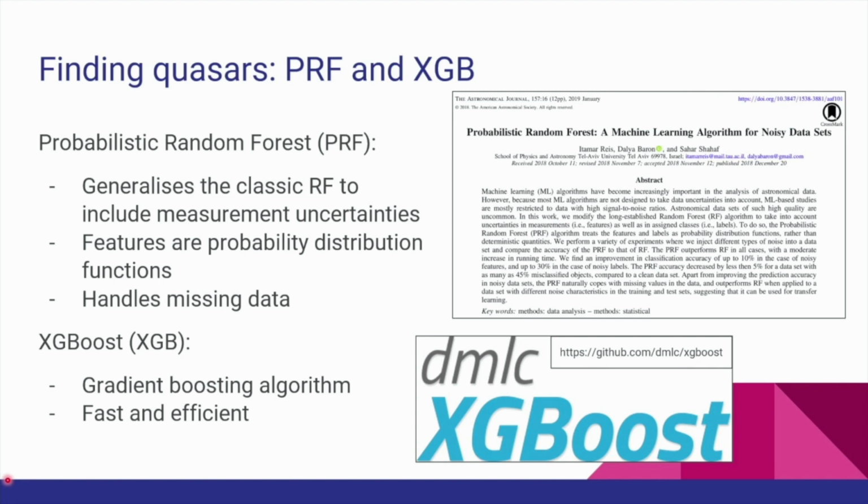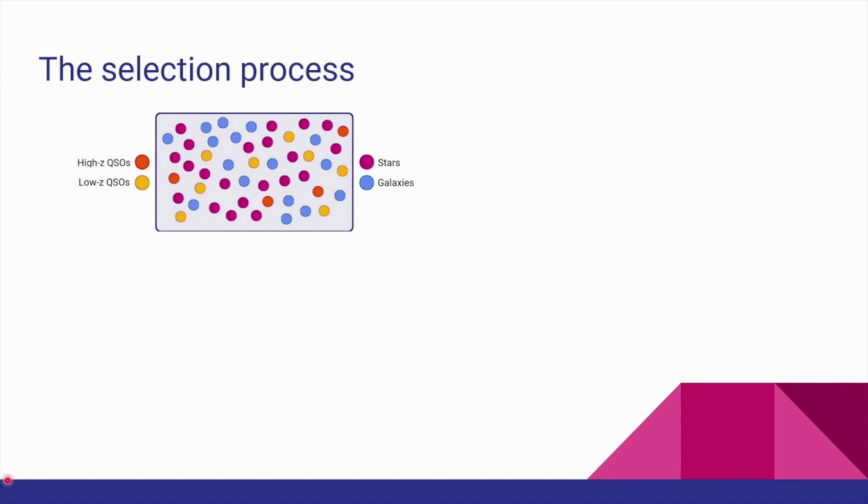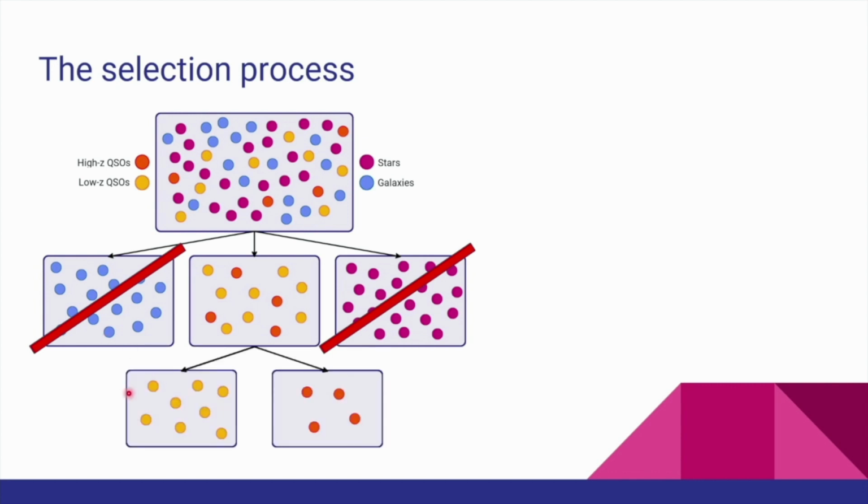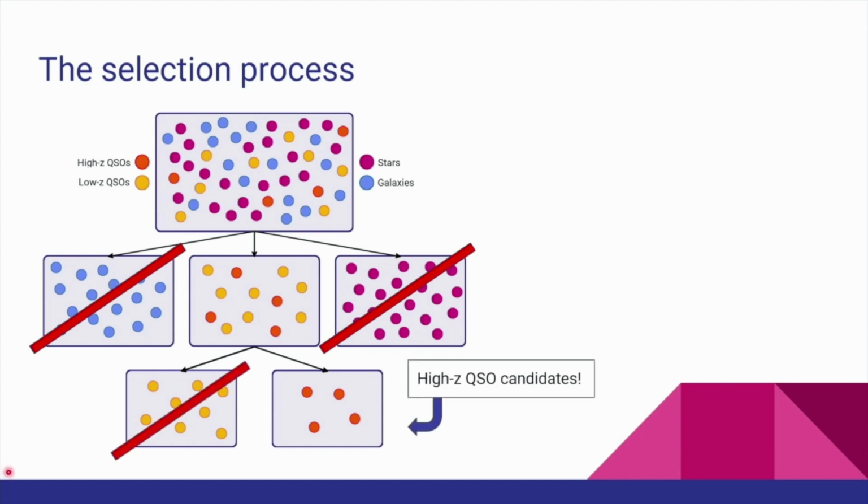The XGBoost, instead, is a gradient boosting algorithm, and this means that the algorithm creates a model which is adjusted to accommodate misclassification, while at the same time controlling overfitting. Both of our models are trained to perform the selection in 2 stages. In the first step, we aim to select QSOs among other contaminants such as stars and galaxies that we instead wish to exclude. Once we have a sample of QSOs, we wish to remove low-redshift sources in order to select a sample of high-redshift QSO candidates.